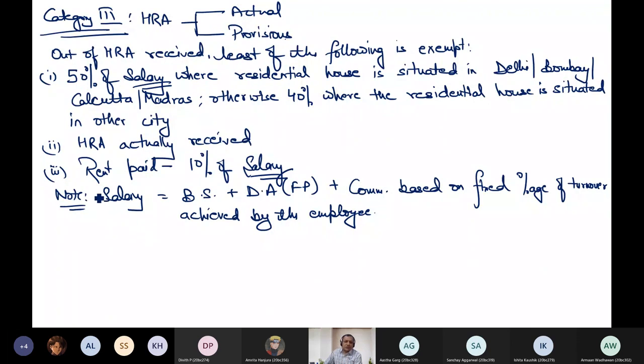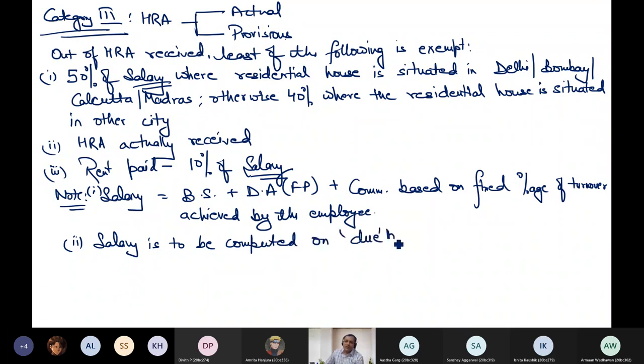Now the second point which you should remember is that salary is to be computed on due basis. What do I mean by due basis?